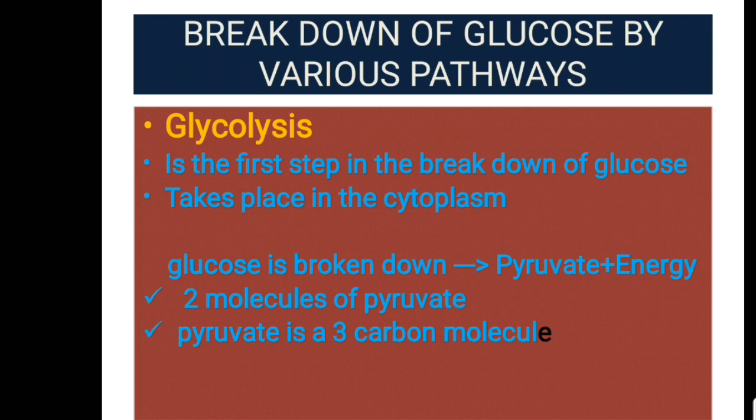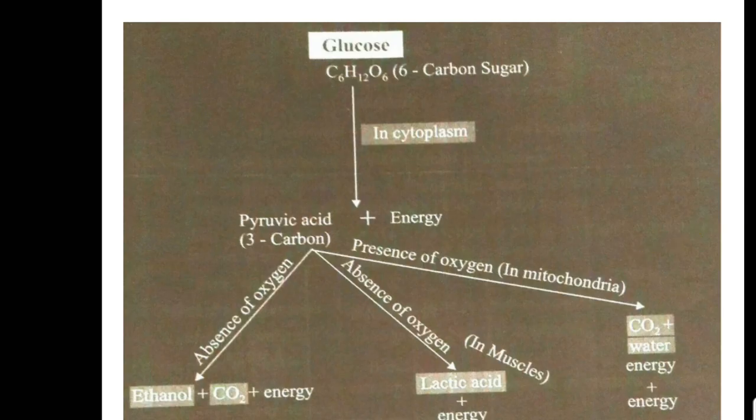Here the 6 carbon compound, that is glucose, is broken down to form 3 carbon pyruvate. 2 molecules of pyruvate are produced plus energy. Here you can see the breakdown of glucose by various pathways.